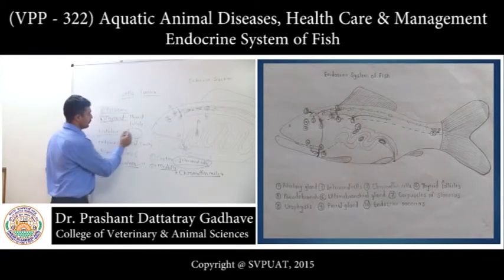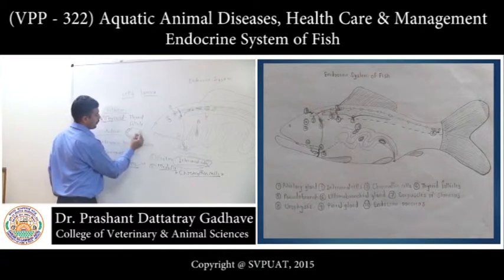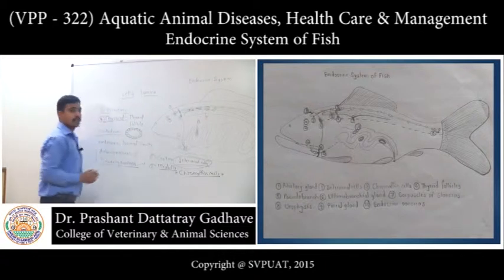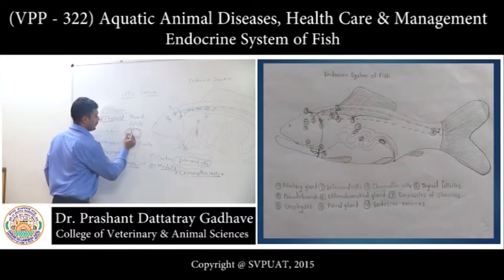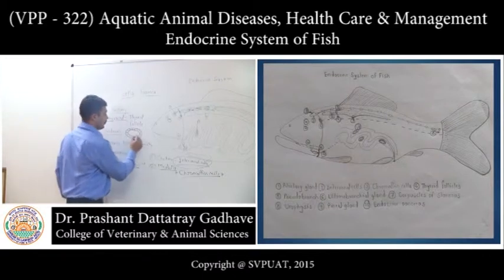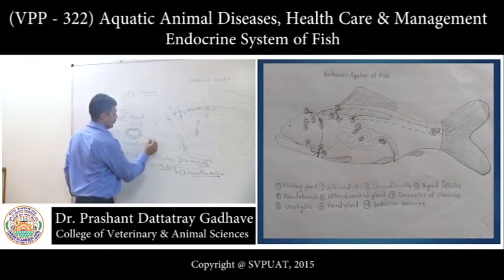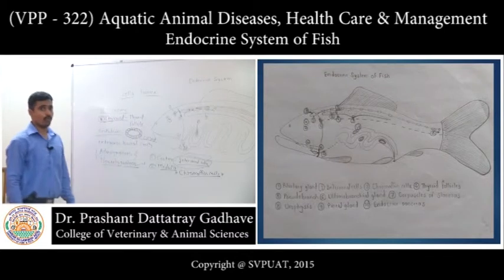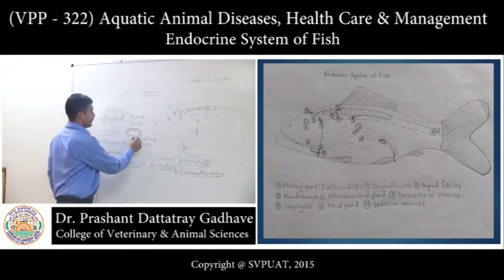Like this one. These are the cuboidal cells, secreting their content into the lumen, forming the colloid, a PAS-positive colloid, right? This is the secretion of the thyroid follicles.